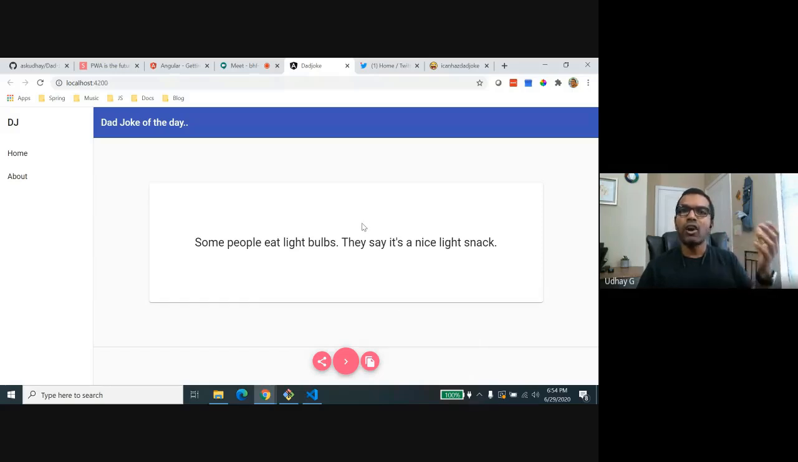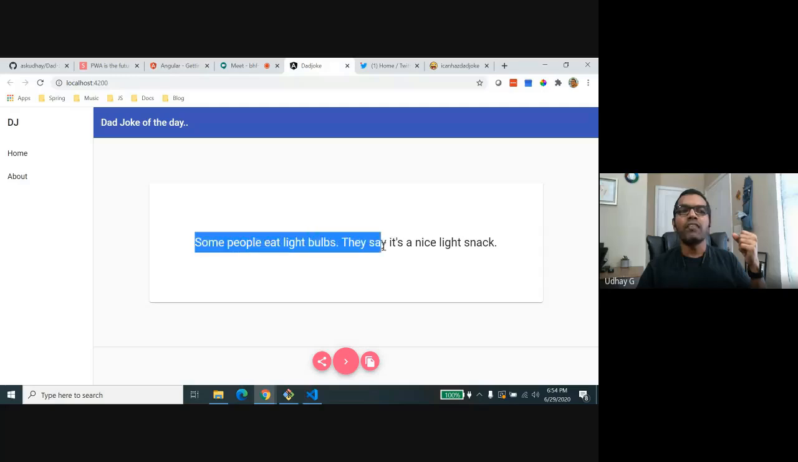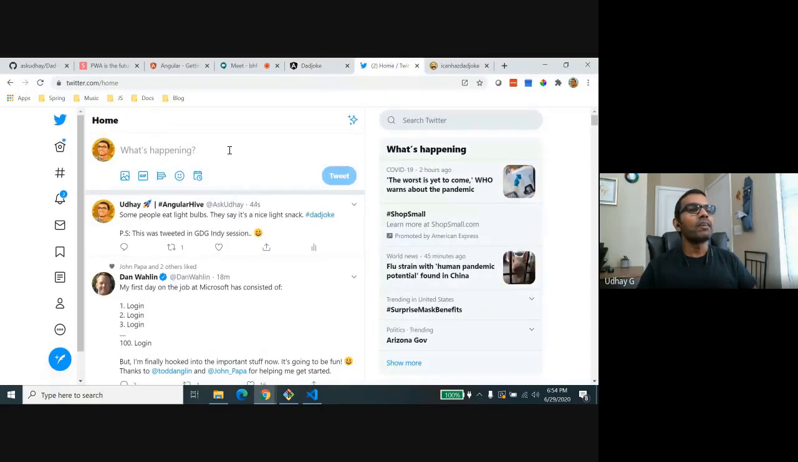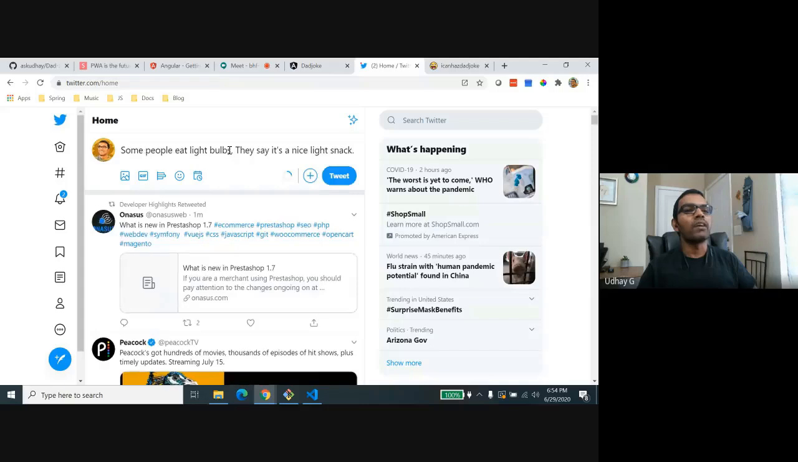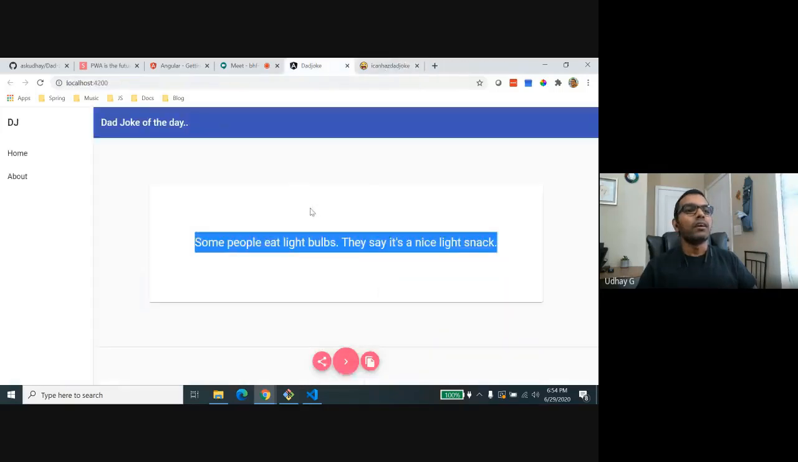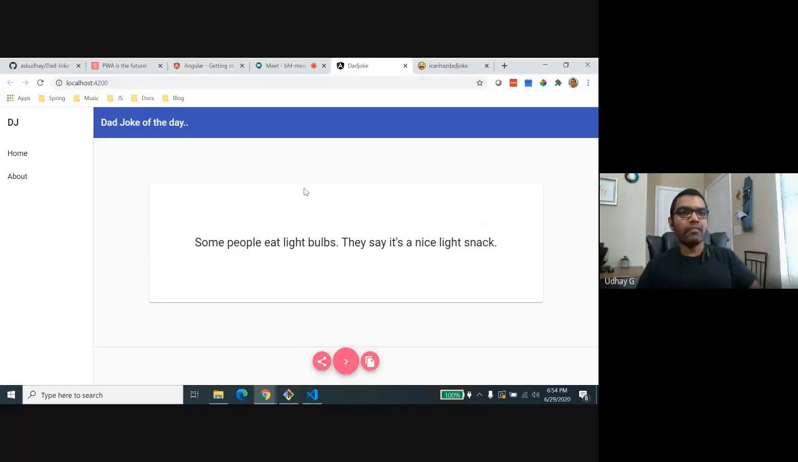We have a copy to clipboard modern web API available, and I'm just invoking that in order to copy whatever is available within this div or paragraph to my clipboard, right? So I just copied that. Let me paste it and see whether it copied it correctly. Yes, it did, right?